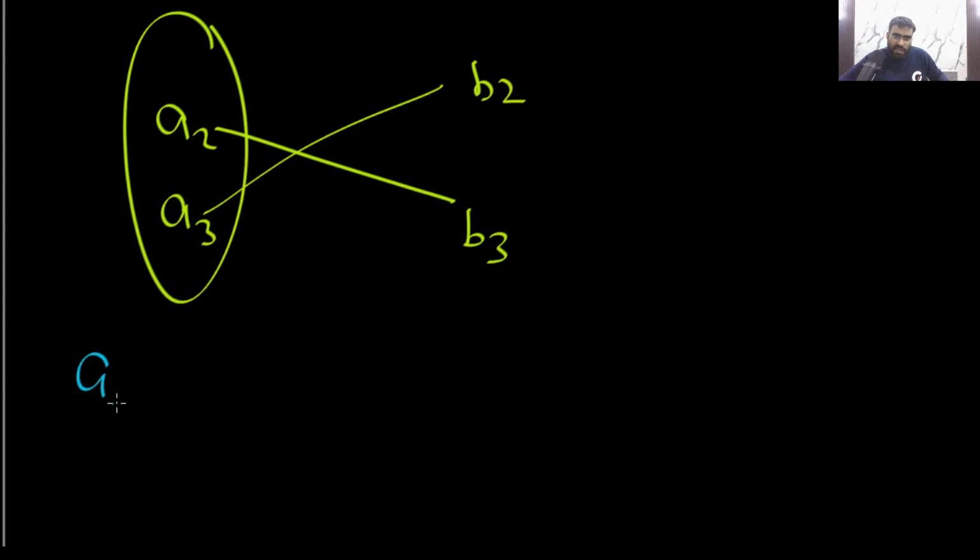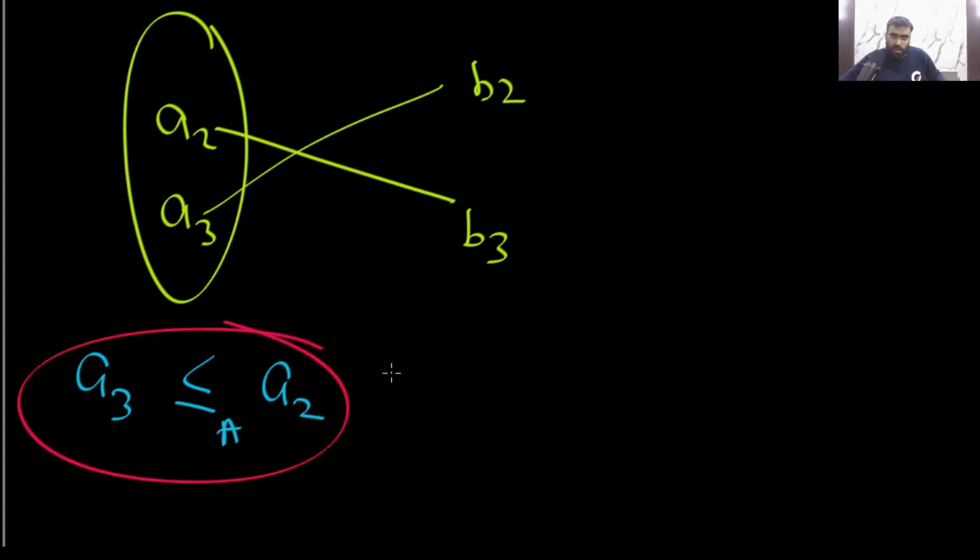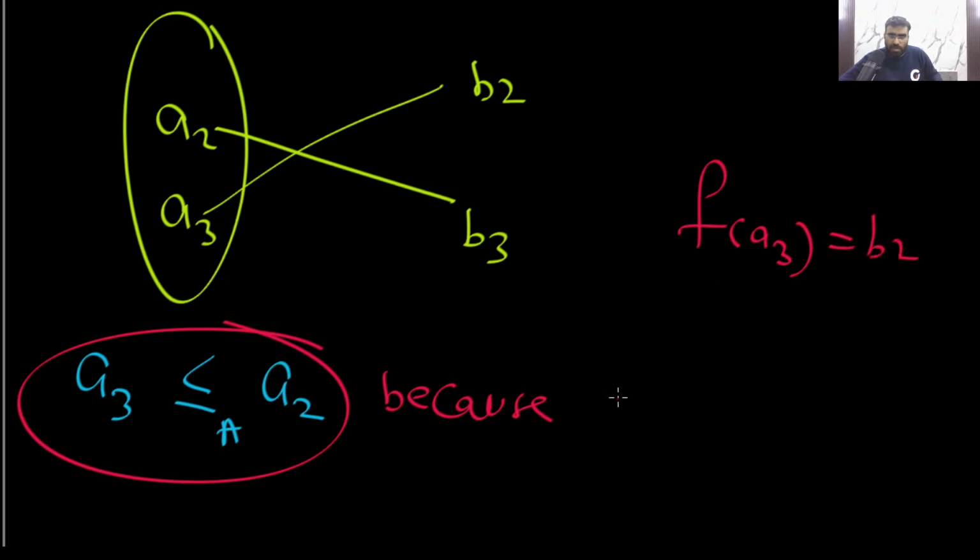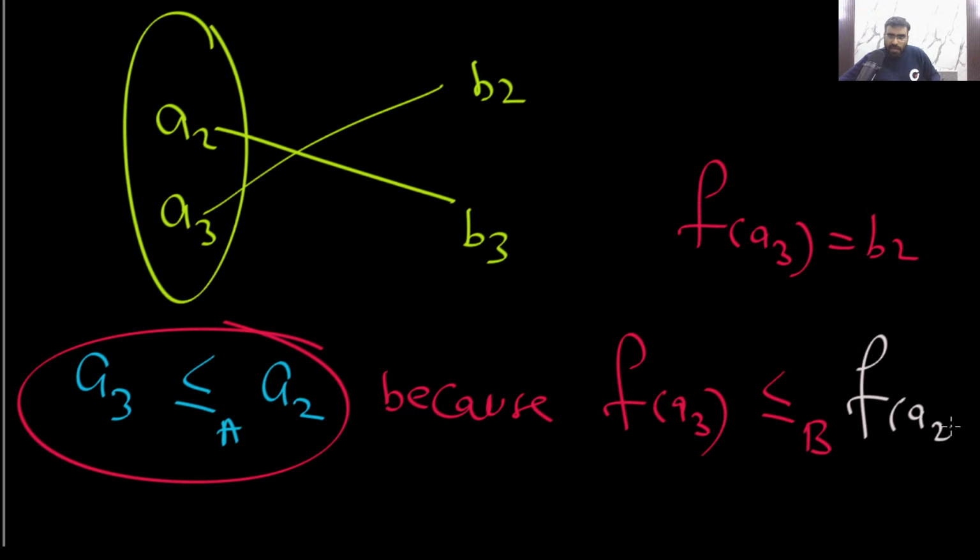So A3 will be related to A2 because f of A3, which is B2, is related under this relation less than equal to B to f of A2, right? Yes or no? Is this clear? Please let me know.